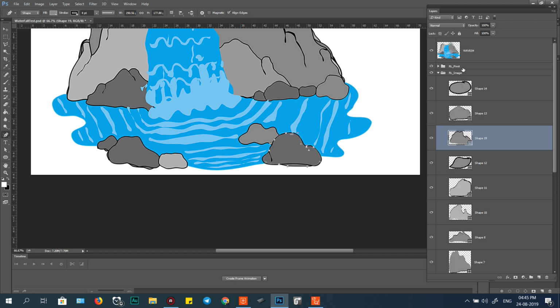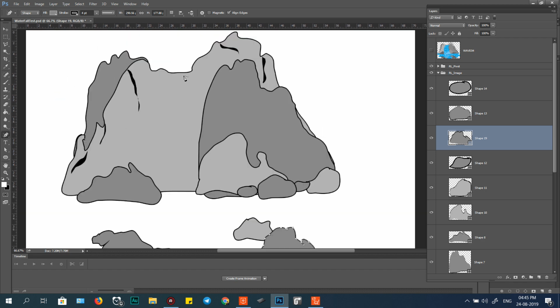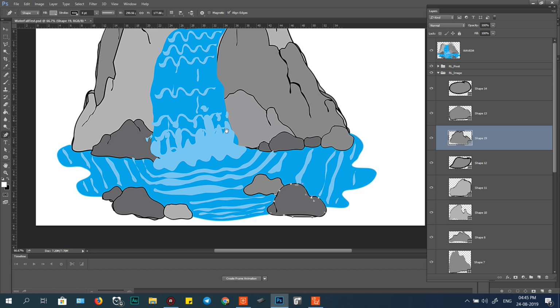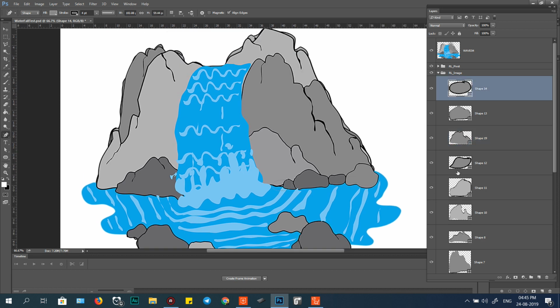Okay, and we check it. I think there's no need to draw any line. That's all. And the water flow: water flow is only a normal image. And I will change the color later.